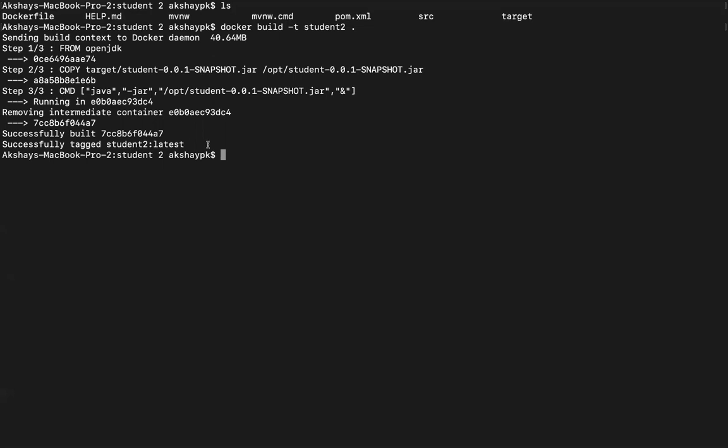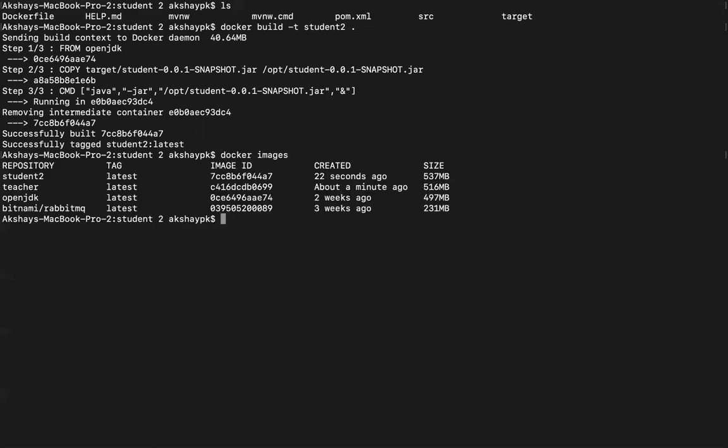Now let's check Docker images. We should have 4 images now. That's cool. We have 4 images over here. We have the student2, we have the teacher, we have OpenJDK, and this is the one that I created long back, right? So just to show you the command to delete an image.